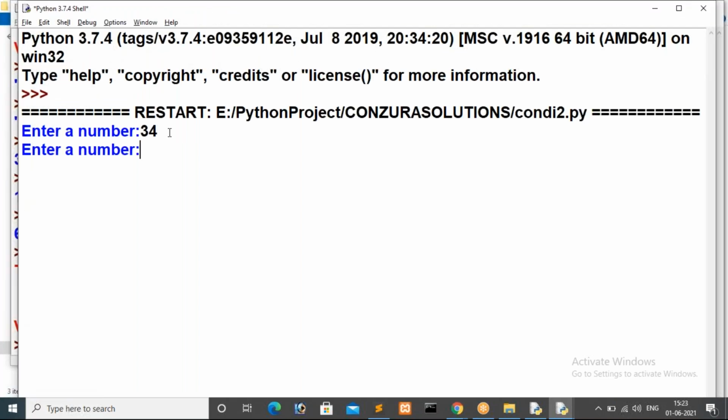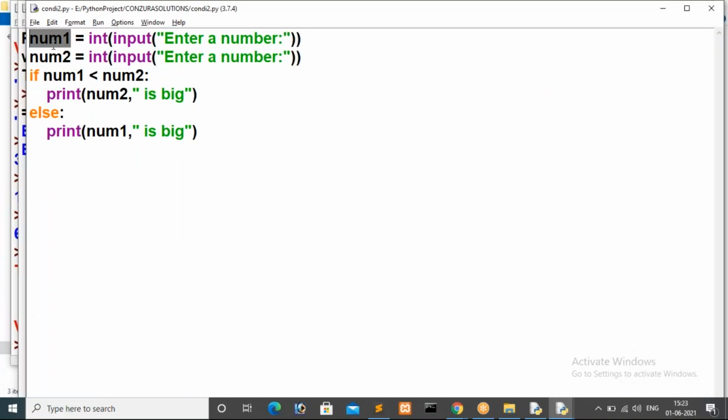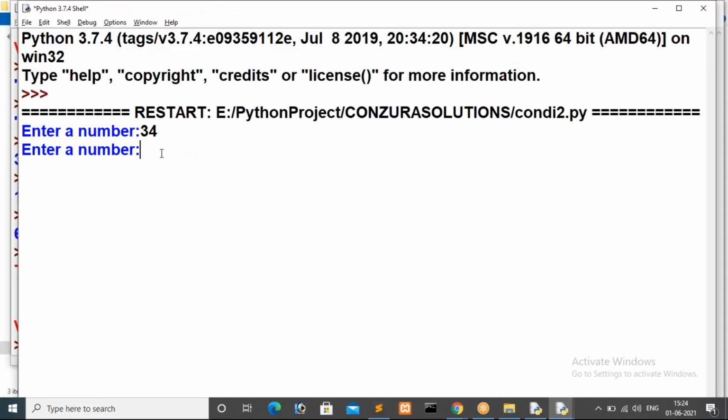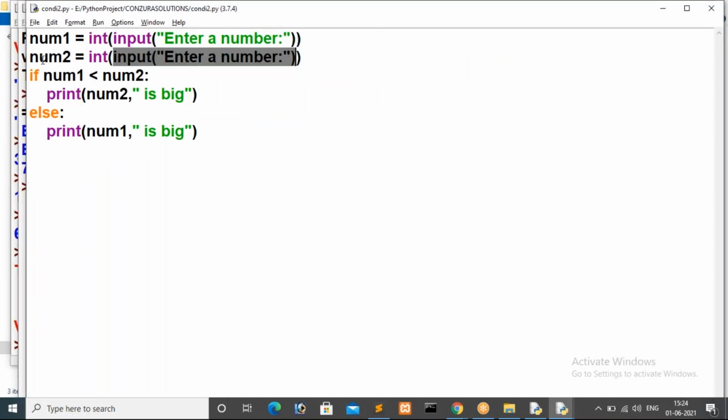So you just see here, then it is asking. Assignment is over. Now inside num1 right now I have a value that is 34. Then in the second statement, because the second statement again calls the input method, this input method prints a message, then it is waiting for the user's value. I'm giving 78. Then it also exited, I mean this 78 is also stored inside num2.